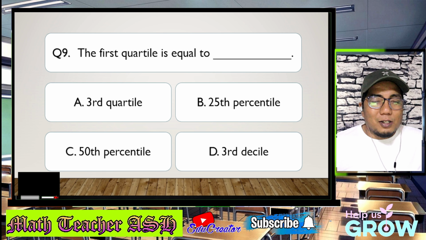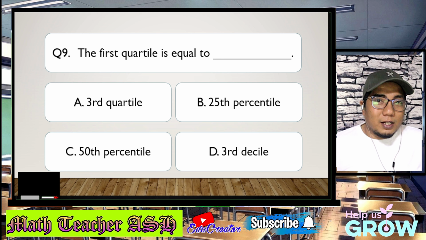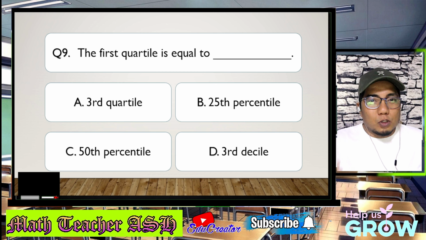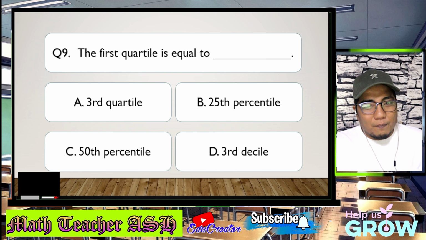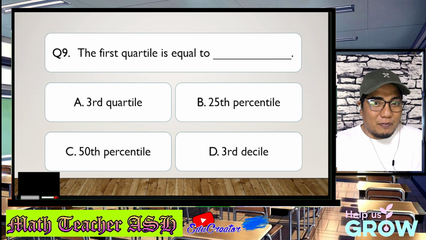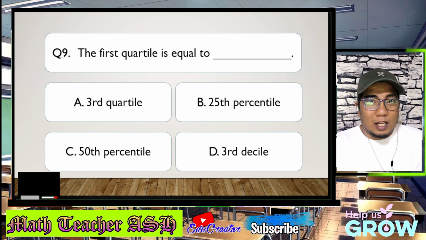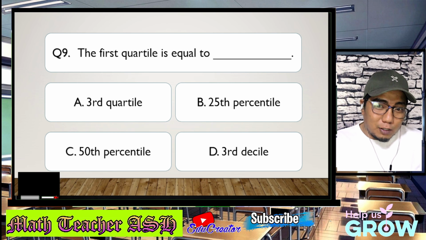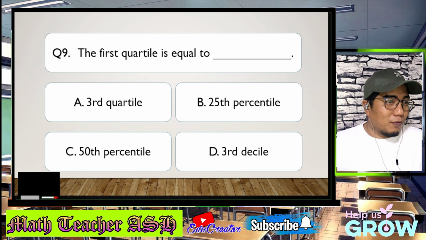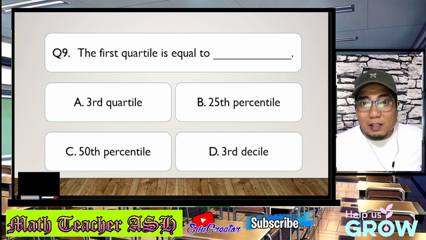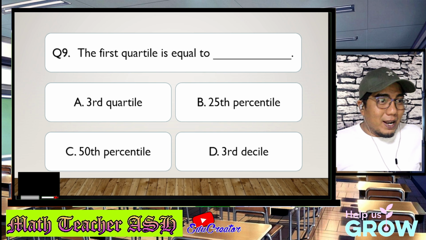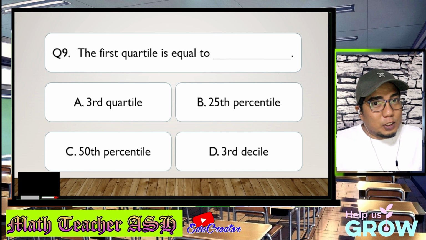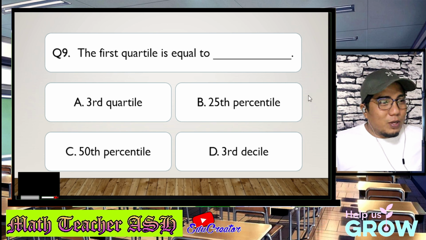Okay, my dear math learners, this is very easy because the first quartile is the first part out of 4. So that is 1/4. Now, talking about 1/4, 3rd quartile is not the correct answer because 3rd quartile is 3/4. The 50th percentile is half of the whole 100 parts, so this is also not 1/4. So the correct answer for this given question is, of course, letter B, the 25th percentile, because the 25th percentile is 1/4 of the whole 100, which is just equivalent to the first quartile. Alright, let's check whether we are correct.